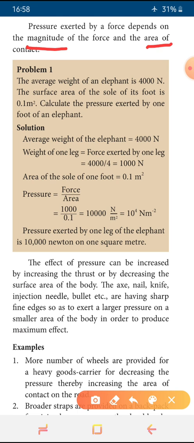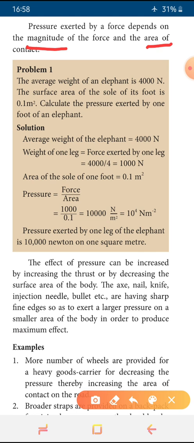So we can write that two things it depends on. One is the magnitude of the force, and the next is the area of contact. After that there is problem one. The average weight of an elephant is 4000 Newton. So it is not mass, it is weight.